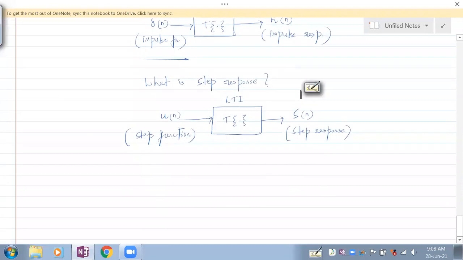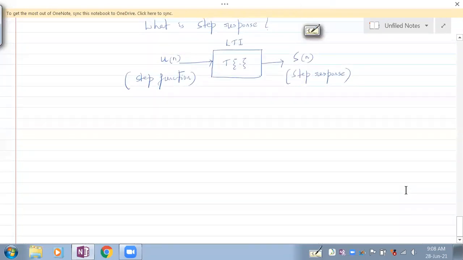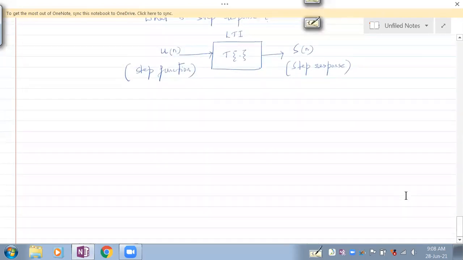Before we go with the problems, let's obtain the equation for step response, because we have to use that equation for obtaining the step response for a system.